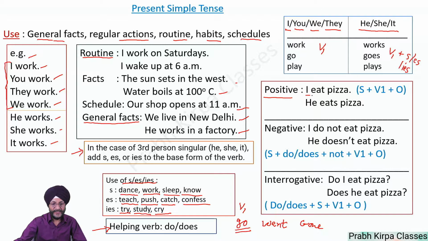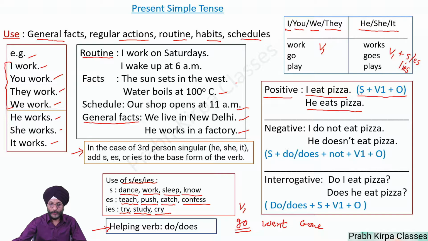Now we give the examples of present simple tense in positive form. Example: I eat pizza. He eats pizza. You will notice here s is added, as already explained that in the case of he, she, it, we have to add s or es or ies to the base form of the verb. This is the formation of the present simple tense.